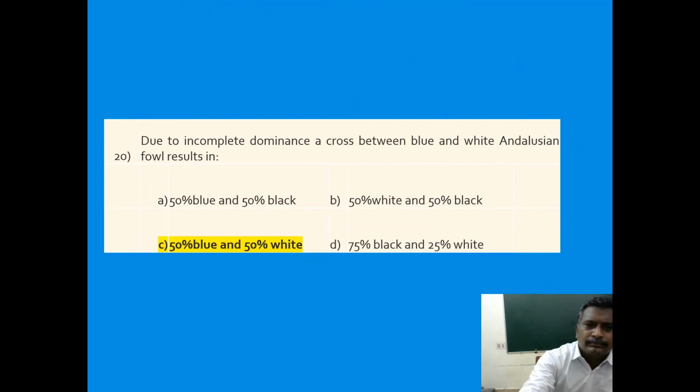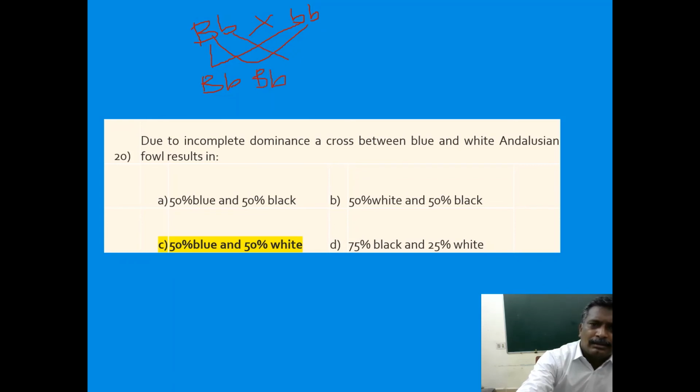Due to incomplete dominance, a cross between blue and white Andalusian fowls results in... Blue means capital B, small b, which is now crossed with white Andalusian, that is small b. So like this, capital B, small b, again capital B, small b will develop.